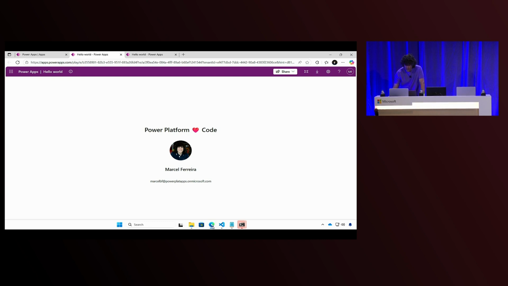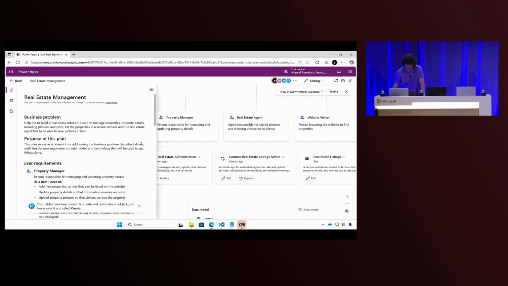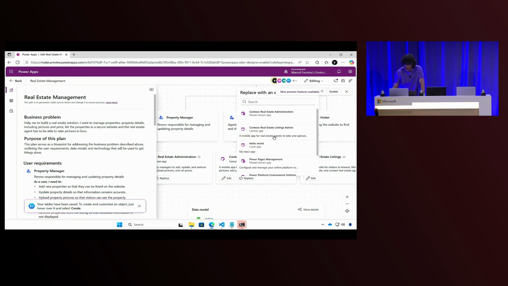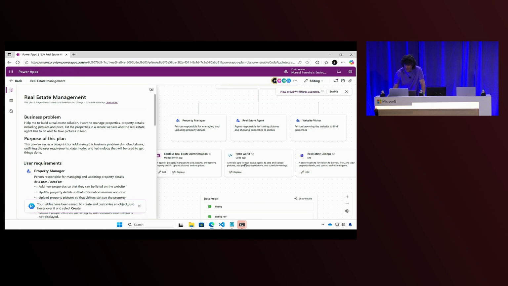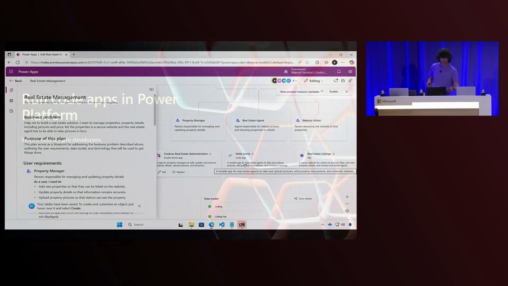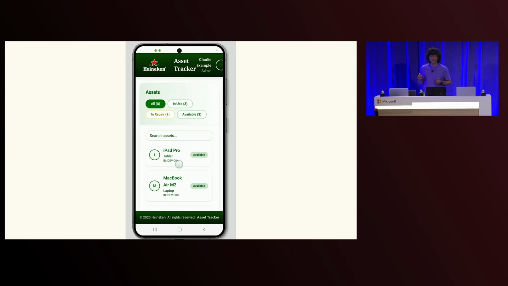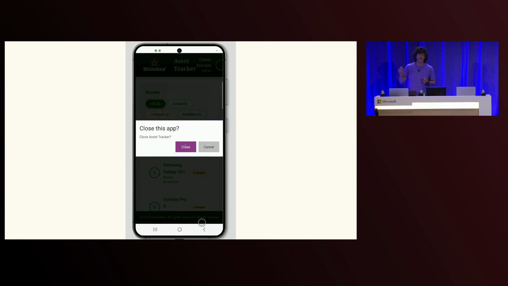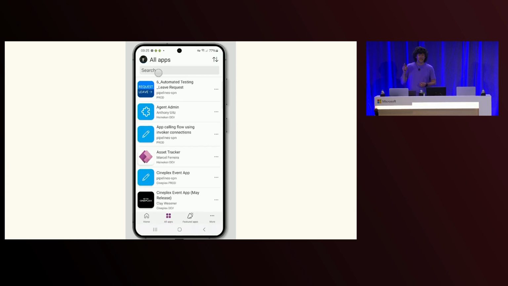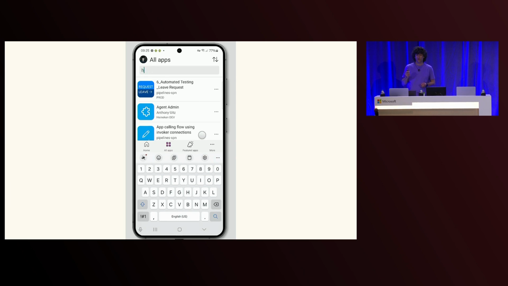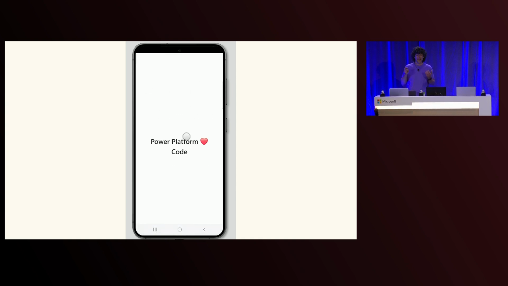And also, we already did some work, and we enabled this in Plan Designer. So if you get access to this, this is an early access program. I can add my code apps to Plan Designer as well, right? Not only to Plan Designer, but I want to show you another thing, which is on the phone. This code app, we also support a runtime for that. So this is the Heineken app that we showed at the beginning of the week. You can run code apps on your phone as well, right? That works. So that's what I had to share.